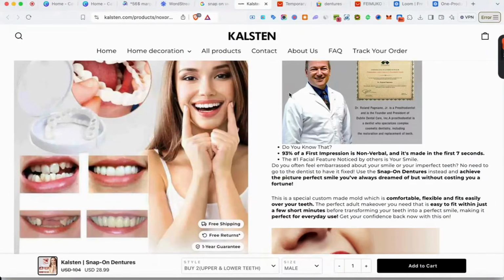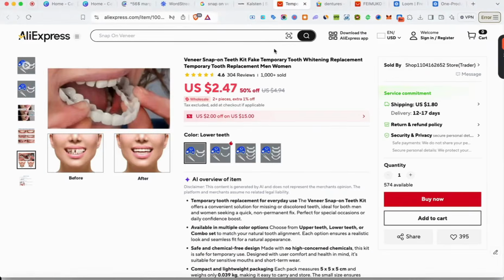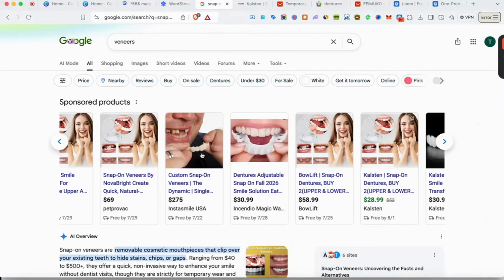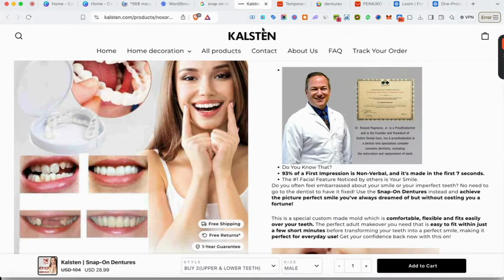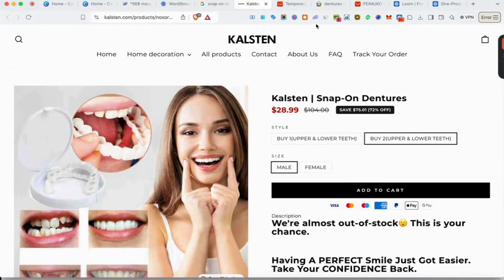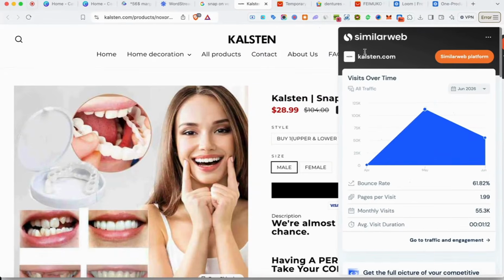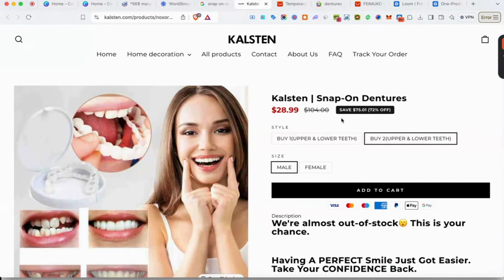So if I go over to AliExpress to see how much they're sourcing it for, I can see they're getting this product for 247, right? So this product only costs 247 on AliExpress. But if we come over here, guys are selling it for $69, $58, right? You selling it for 30, other guys selling it for 31. So they're insanely marking up the cost of this product, right? And they're making a lot of money because people are typing it in, right? So these guys are absolutely crushing it. You can tell by the traffic that they're getting. If they're getting $1 per visitor, you guys are making around 100K every single month.